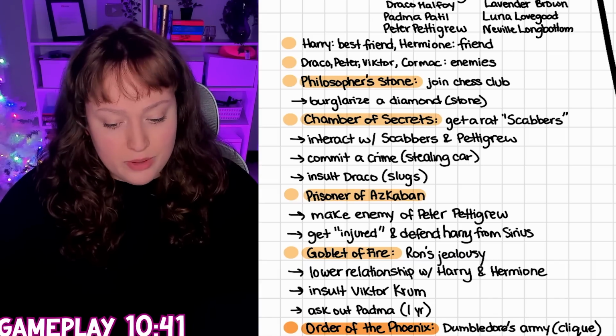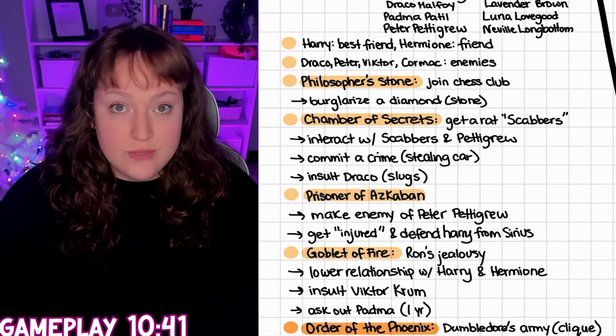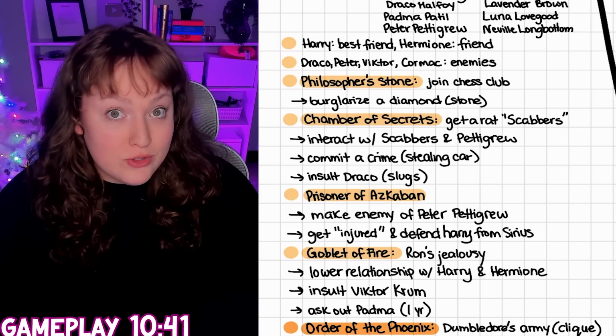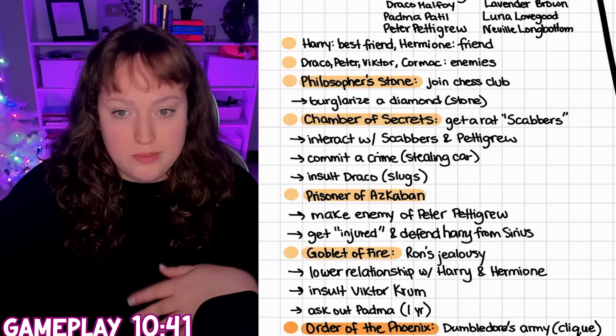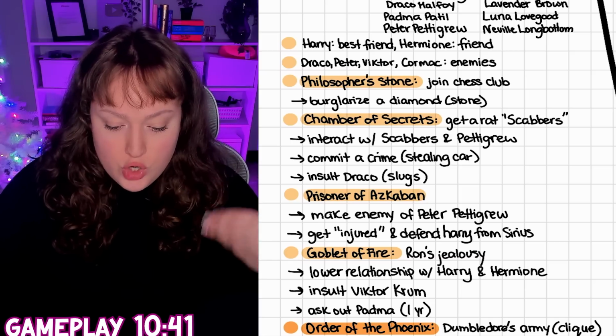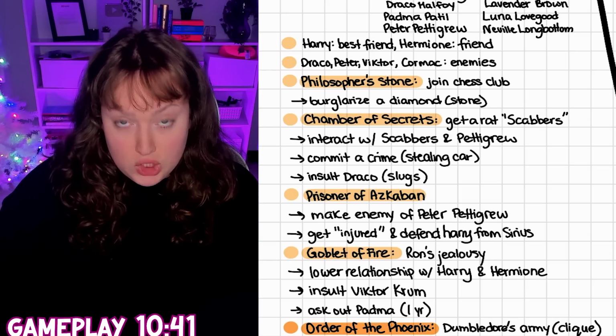Now we get to Chamber of Secrets. This is where we are going to see if we can get a pet rat, Scabbers. But in BitLife, there's no pet rats, so maybe a hamster. This is where we don't know the rat is Peter Pettigrew yet.